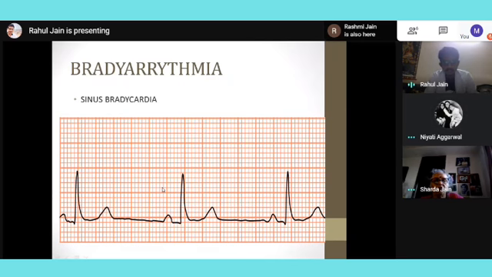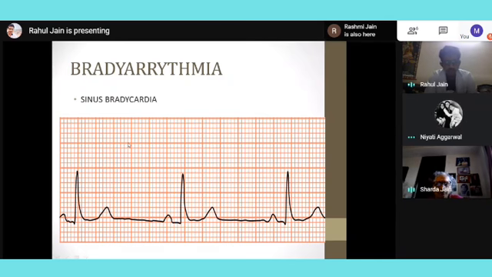So this is definitely bradycardia. But one more important thing is I can see that there is P wave, there is QRS wave, and there is T wave. So always the rhythm is maintained. So I will just call it sinus bradycardia, and it is not arrhythmia because the rhythm is maintained. The P is always followed by QRS, then T.